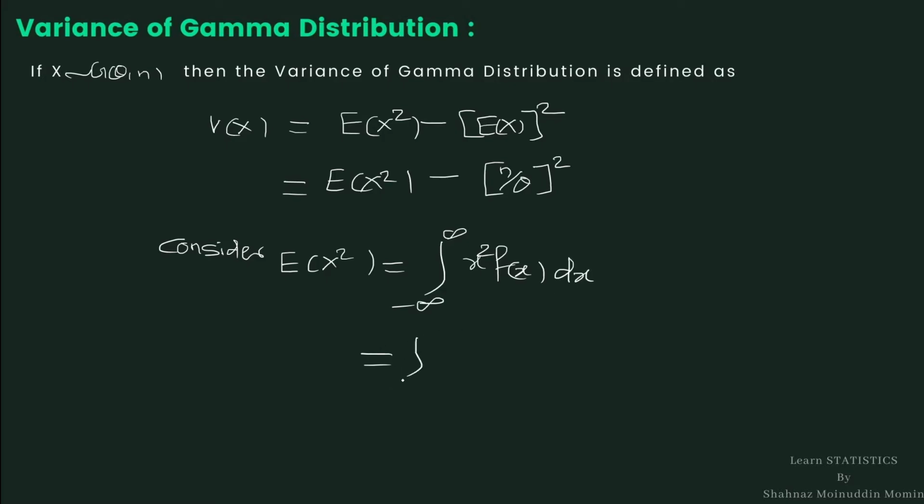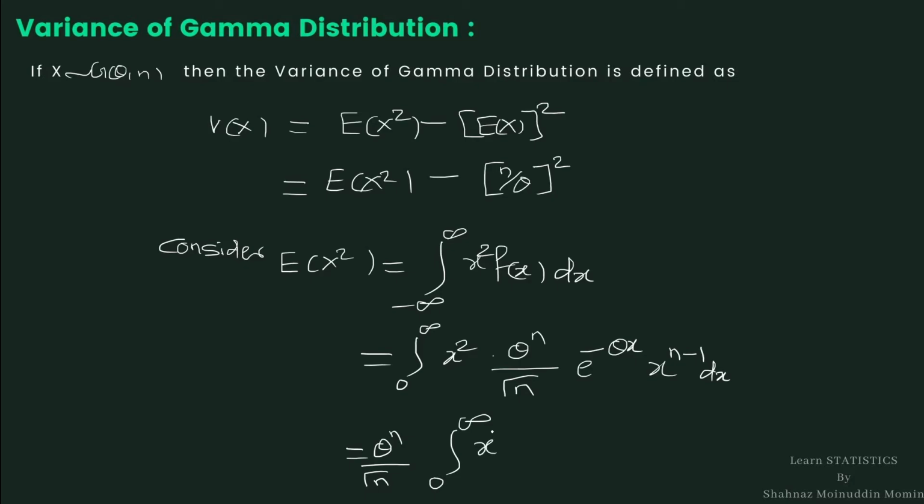Since x is a gamma variate having values from 0 to infinity, the range of integration becomes 0 to infinity of x square into theta raised to n divided by gamma n, e raised to minus theta x, x raised to n minus 1 dx. By taking the constants outside the integration sign, we get theta raised to n upon gamma n, integration 0 to infinity, x raised to n plus 1, e raised to minus theta x dx.